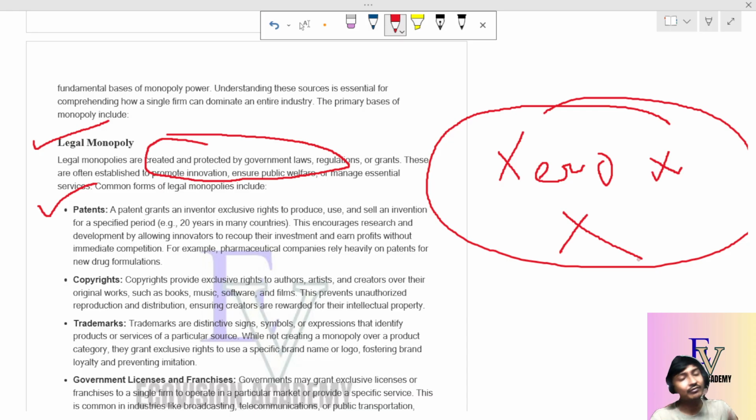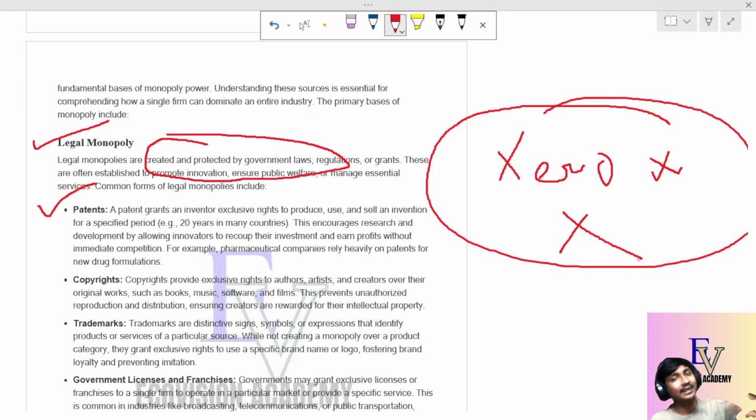Suppose I produce a pen, or a smartphone today, in some innovative way, and I tell the government that since my smartphone has extraordinary features compared to other smartphones, I want to take a patent. The government decides to give me a patent. A patent means that only I can sell that particular smartphone, or the same kind of smartphone, in the market. So this becomes a patent.